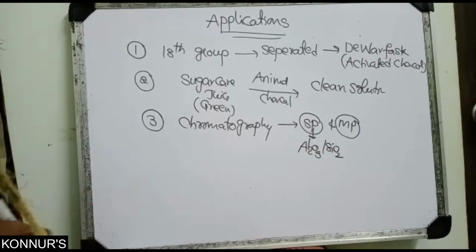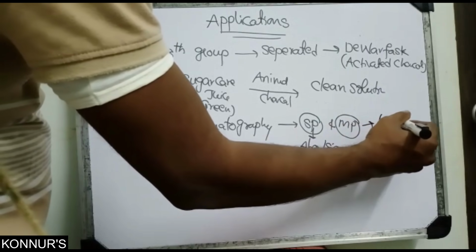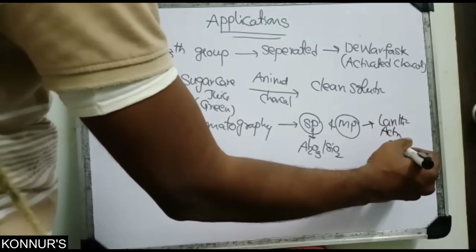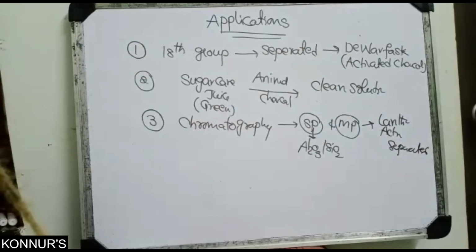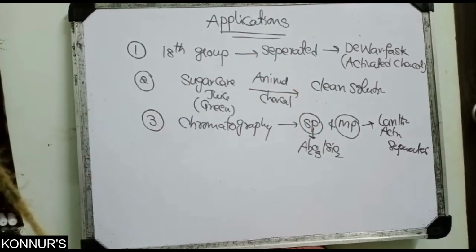Next, the lanthanides and actinides are perfectly separated, because their properties are very close and you can't separate them easily. So you can apply chromatography there.